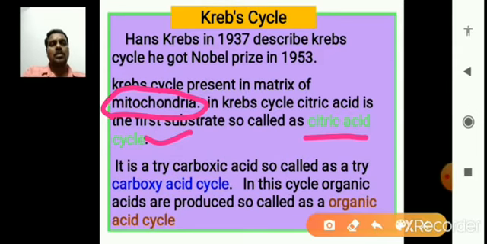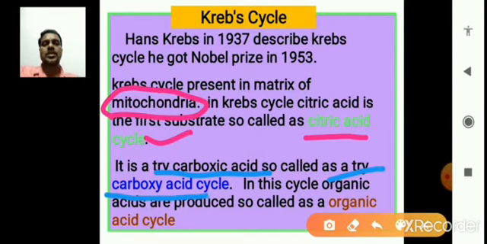Citric acid is also a tricarboxylic acid, so the cycle is also called the tricarboxylic acid cycle. In the structure of citric acid, carboxylic groups are present, and these are very important.